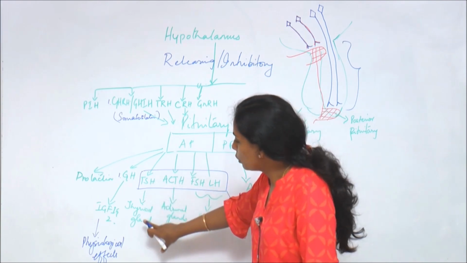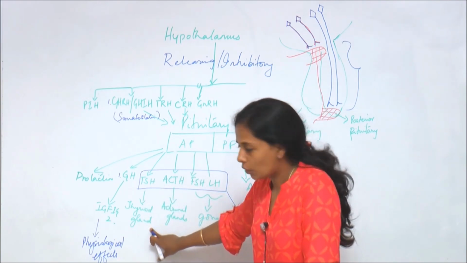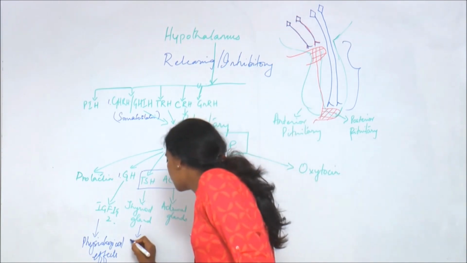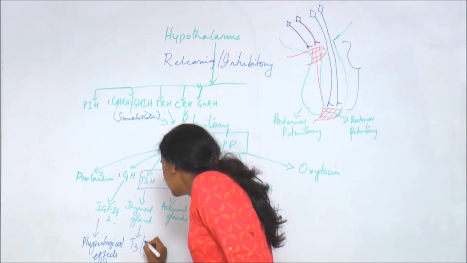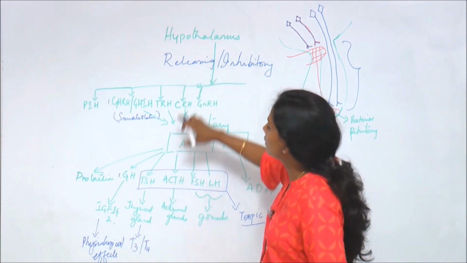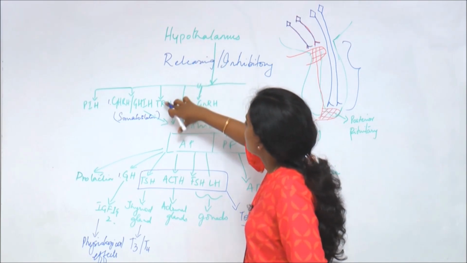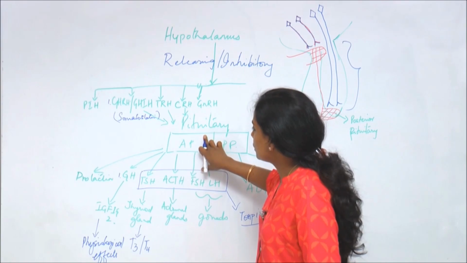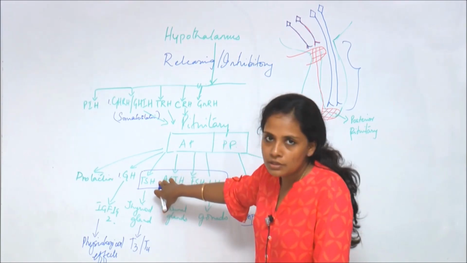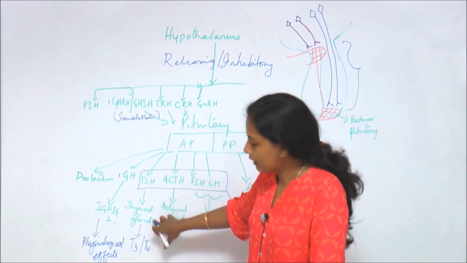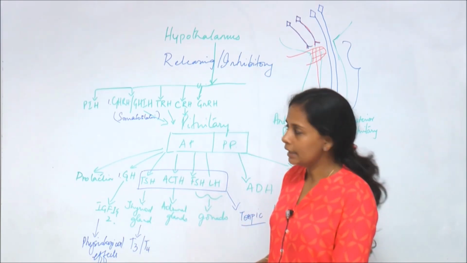The thyroid stimulating hormone will act on the thyroid gland, and the thyroid gland will cause the release of thyroid hormones, which are T3 and T4, triiodothyronine and thyroxine. Okay, once again the cycle. So hypothalamus will cause the release of thyroid releasing hormone. It acts on the anterior pituitary. The anterior pituitary produces the tropic hormone which is called thyroid stimulating hormone, which acts on the thyroid gland, which causes the release of T3 and T4.